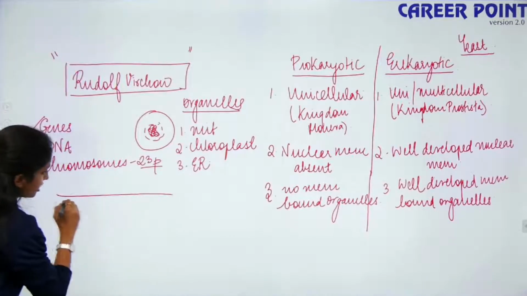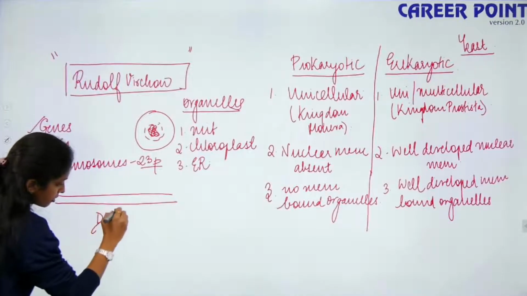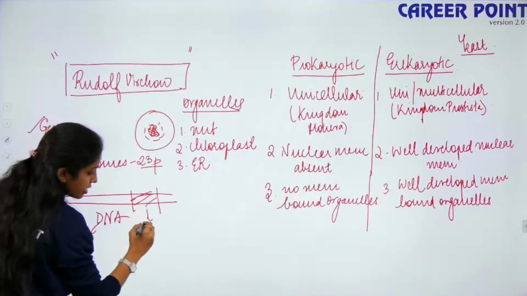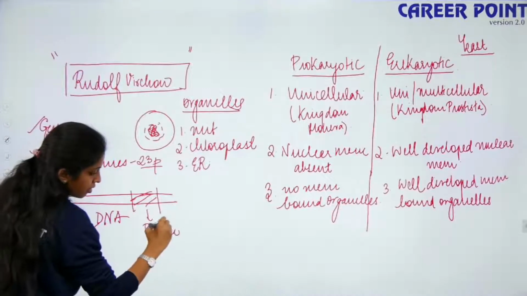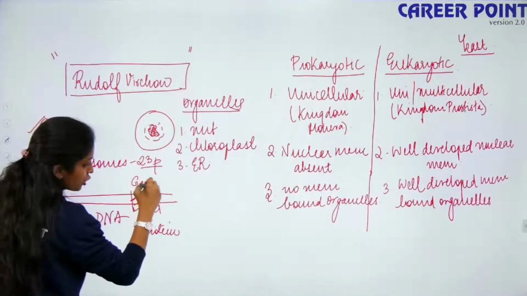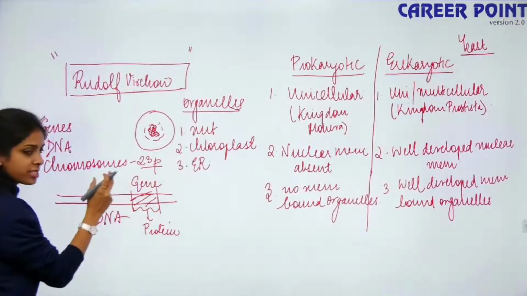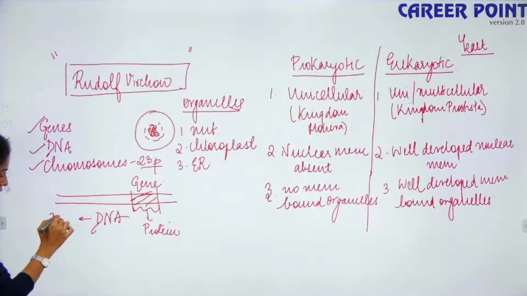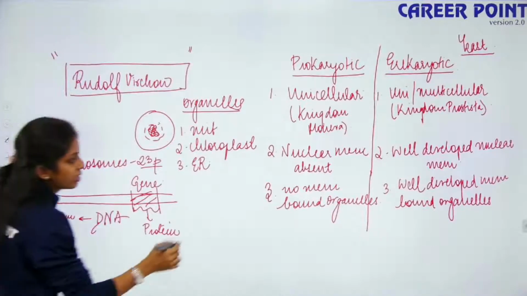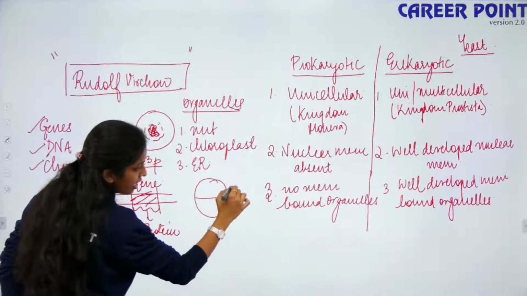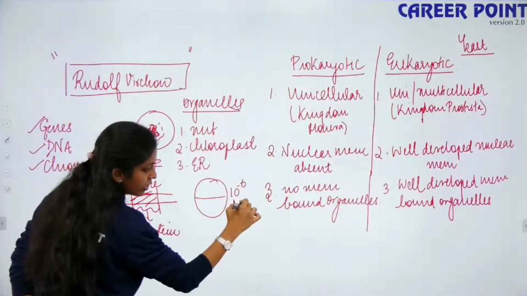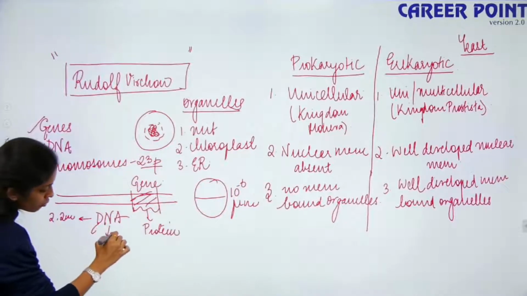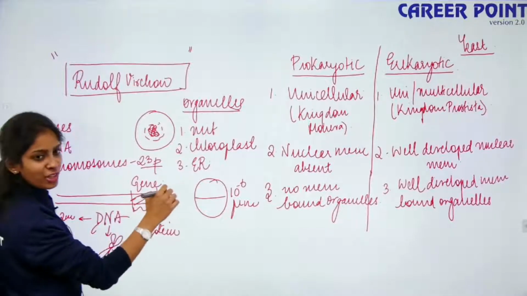So your DNA is the genetic material, right? Any segment on your DNA that codes for a sensible protein, this sequence is known as your gene. So genes are present on your DNA. DNA is too long. The length of your DNA is 2.2 meters, but the diameter of your cell is 10 power minus 6, in the micrometer range. So your DNA is packed into chromosomes and they are present inside your nucleus.